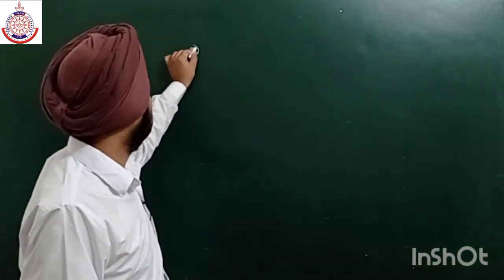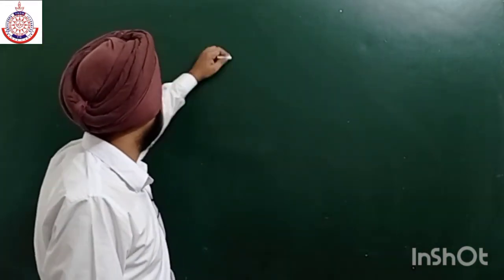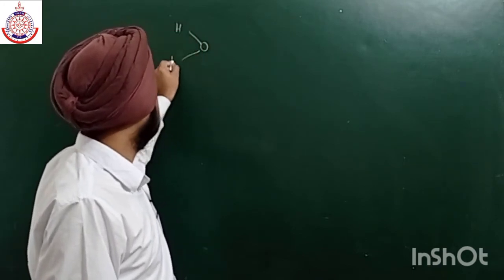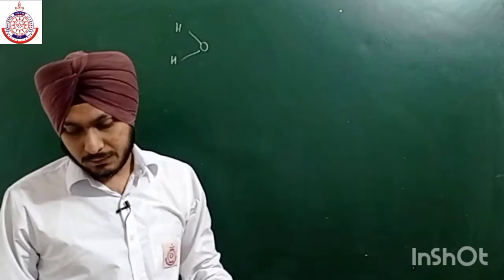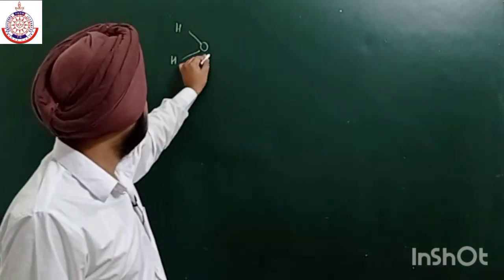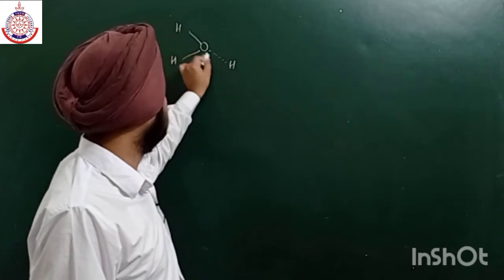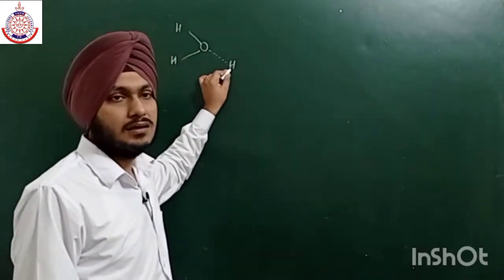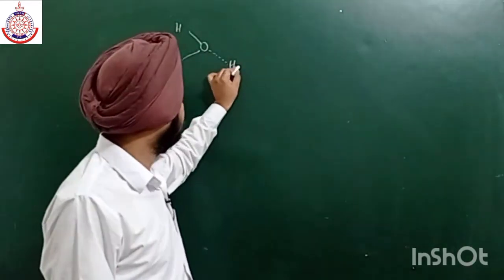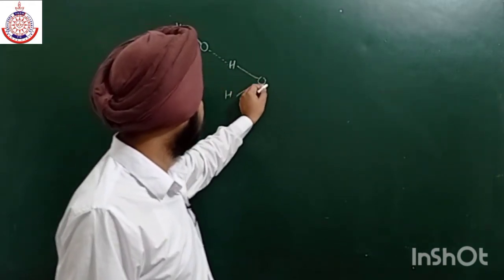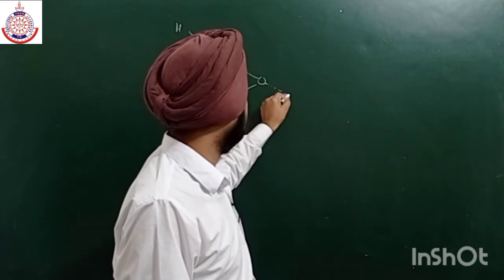For example, this is our water molecule. It starts forming cages like this. This oxygen is further making hydrogen bonds with other molecules. Similarly, this oxygen is also forming hydrogen bonds with some other molecules.